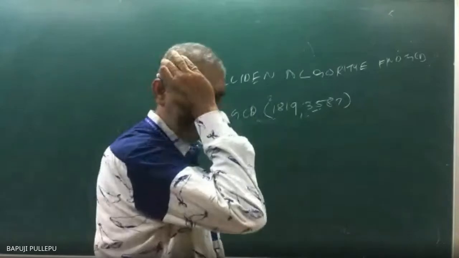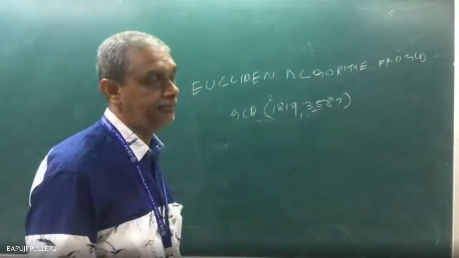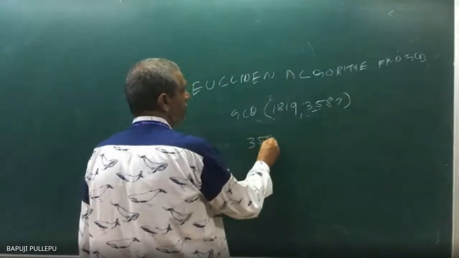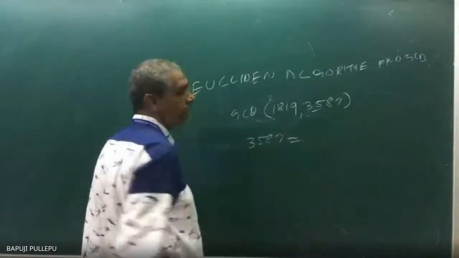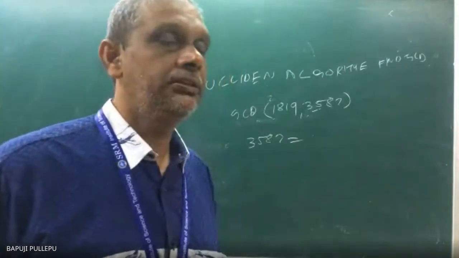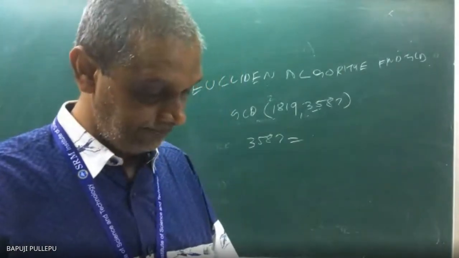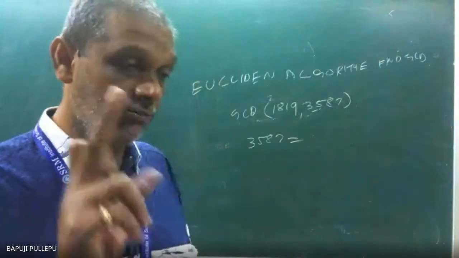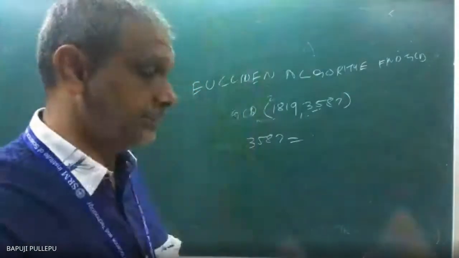Don't worry, GCD of A, B is equal to GCD of B, R, same thing. Obviously 1819 is greater. How can you write 3587 as multiples of 1819? How many multiples will you get? Only one multiple. If you take 2, you will get 3600.